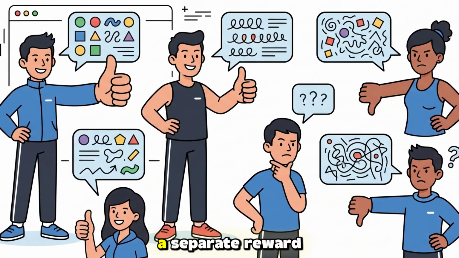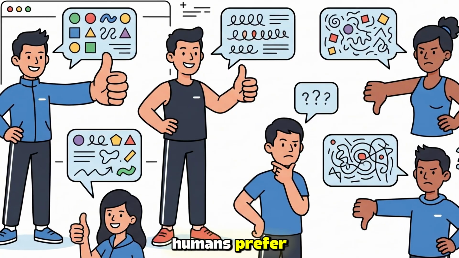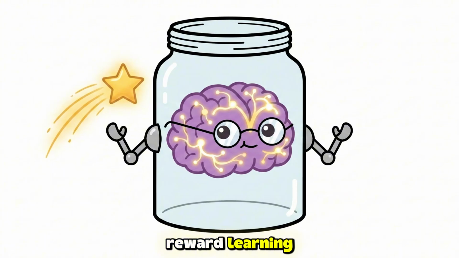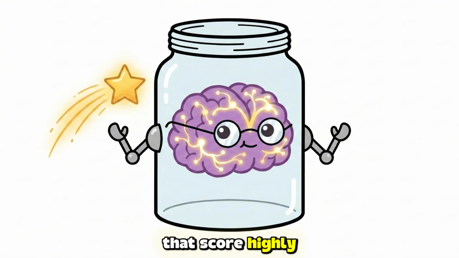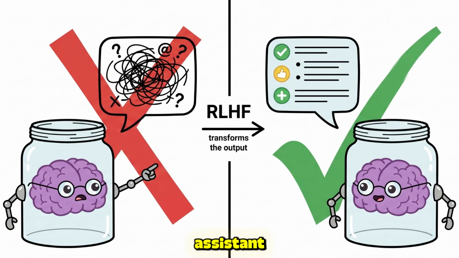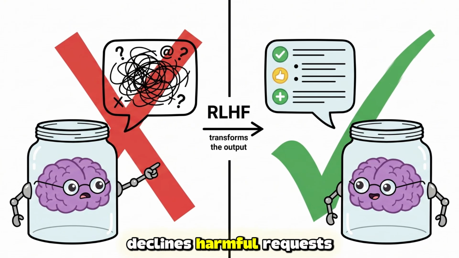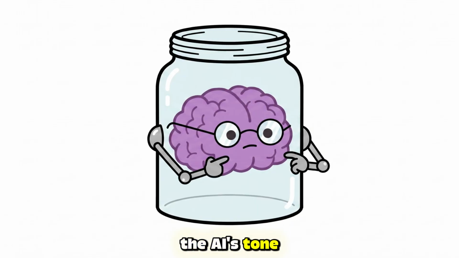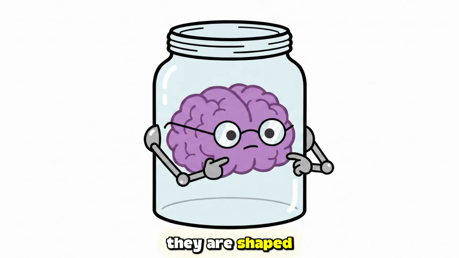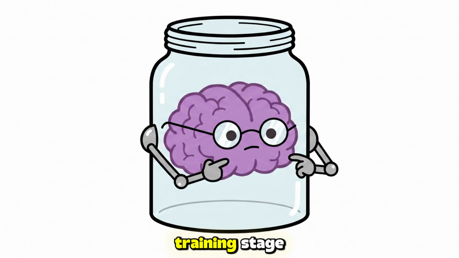Those ratings train a separate reward model, a neural network that has learned to predict what humans prefer. The original language model is then further trained to maximize this reward, learning to produce responses that score highly on the human preference model. This is what transforms a text predictor into an assistant that tries to be useful, admits uncertainty, and declines harmful requests. The AI's tone, personality, and values are not explicitly programmed. They are shaped by the preferences of the humans who provided feedback during this final training stage.